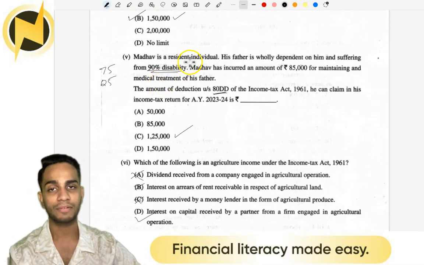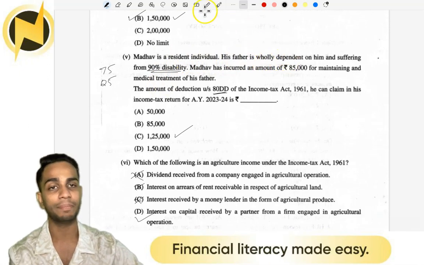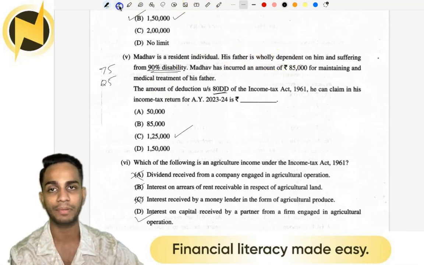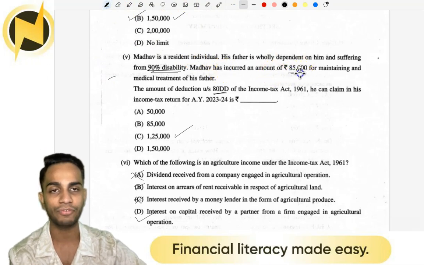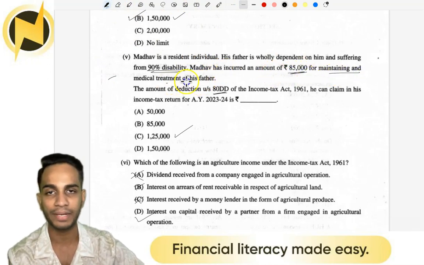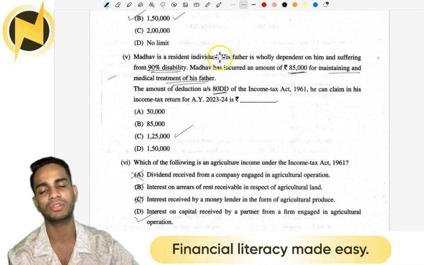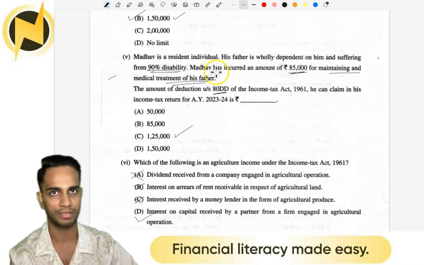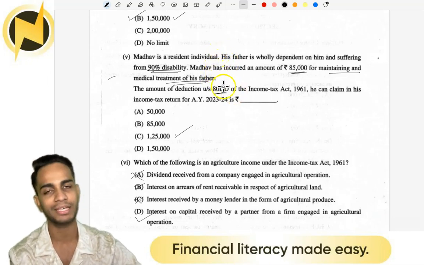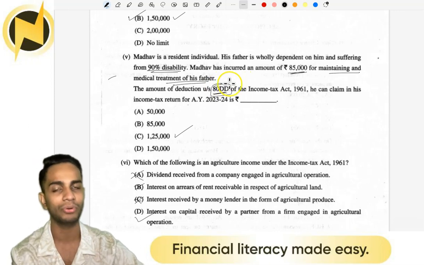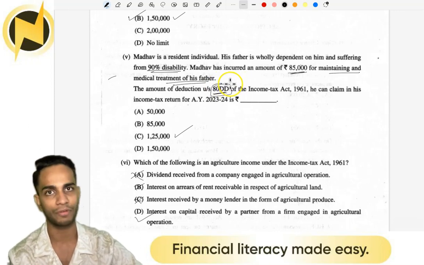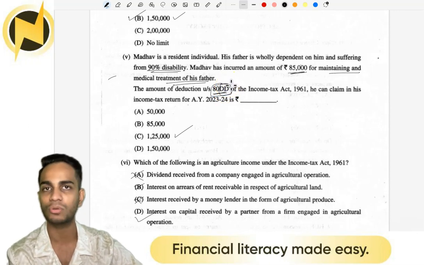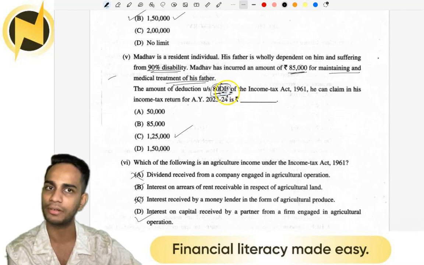Next, Madhav is a resident individual. His father is wholly dependent on him and suffering from 90% disability. Madhav has incurred an amount of 85,000 for maintaining and medical treatment of his father. So this is a case of dependent disabled. We have a dependent who is disabled, and the section is 80DD. If you have watched my videos or taken lessons from me, I always take the short form of DD as dependent who is disabled, or disabled dependent.